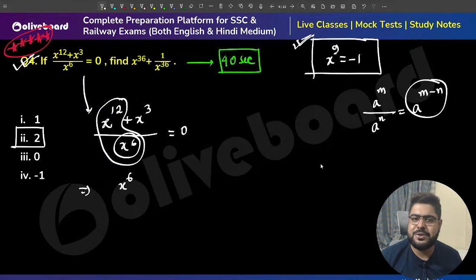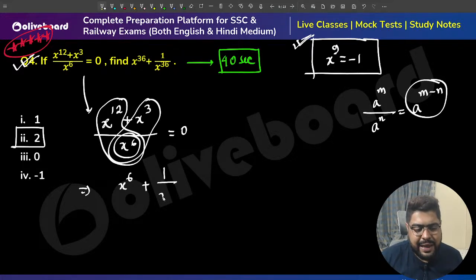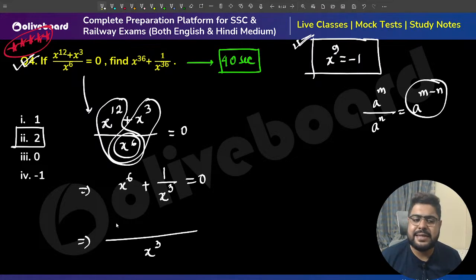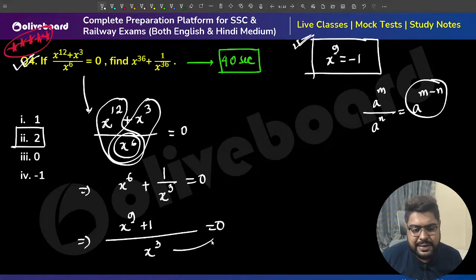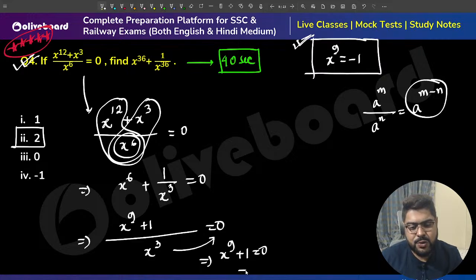Power actually gets subtracted. Plus this is, sir, 3 minus 6, so it will be 1 by x to the power 3. X to the power minus 3 means 1 by x to the power 3, that is equal to 0. So again, if you take x to the power 3 as the LCM, it will be x to the power 9 plus 1 is 0. You send this to this side. So x to the power 9 plus 1 is 0, which means x to the power 9 is equal to minus 1.